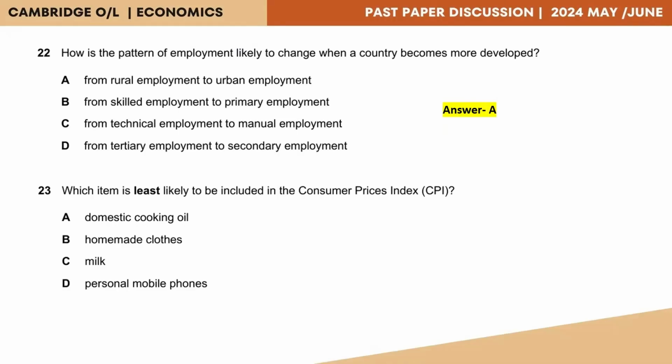And then we have homemade clothes. Well, clothing would be included. Whether it will be homemade clothing per se is up for debate. And milk. It's a necessary item, and hence it's definitely going to get included. Personal mobile phones. Yes, maybe personal mobile phones was not an essential item maybe around 2 decades ago.